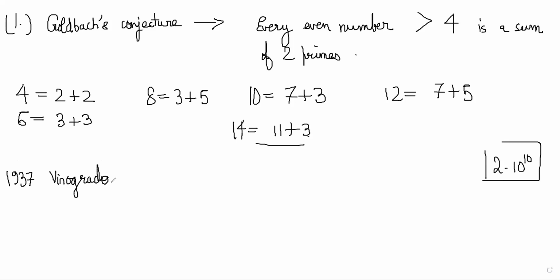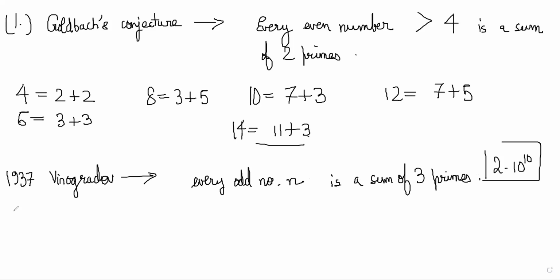What he proved was that every odd number n is a sum of 3 primes.